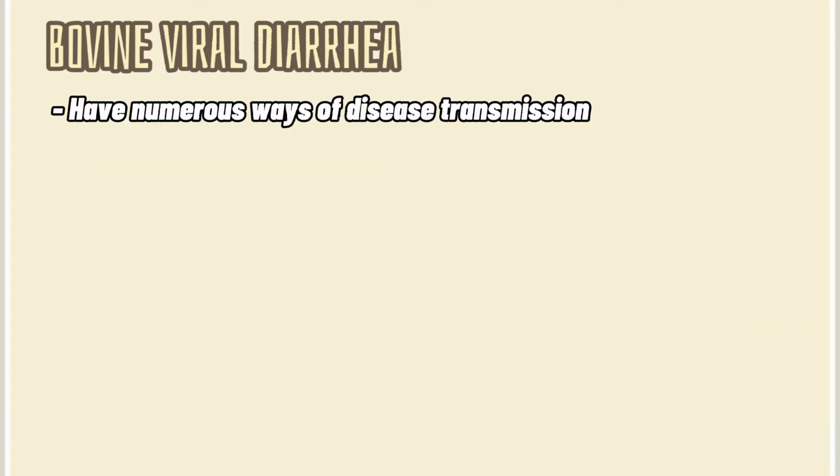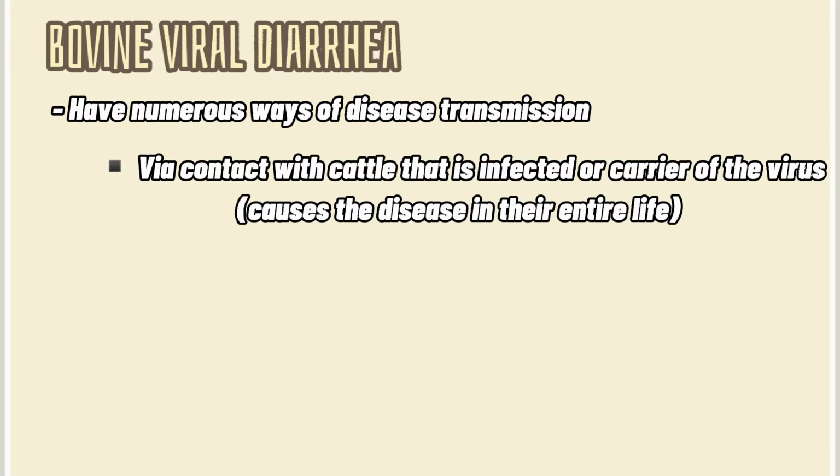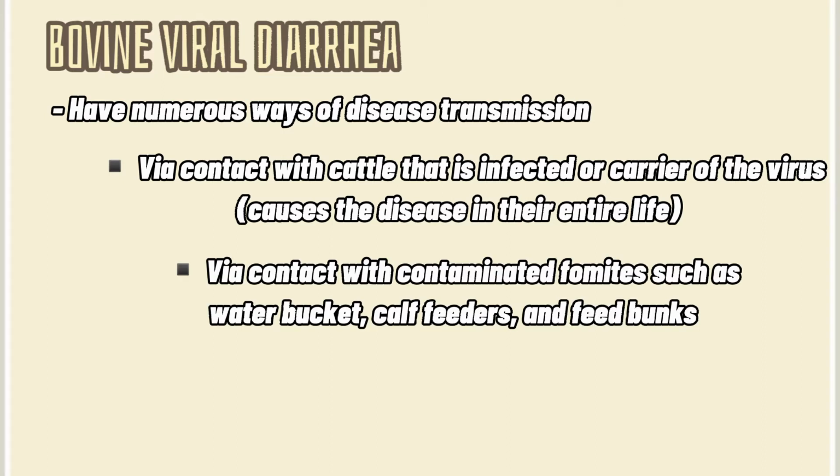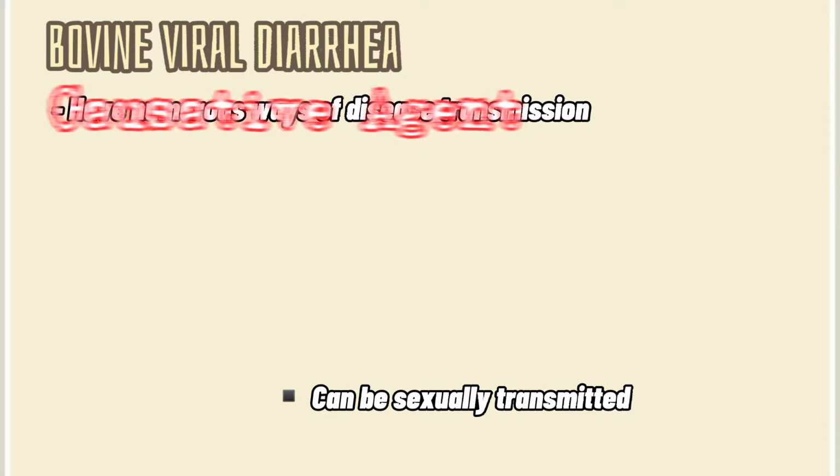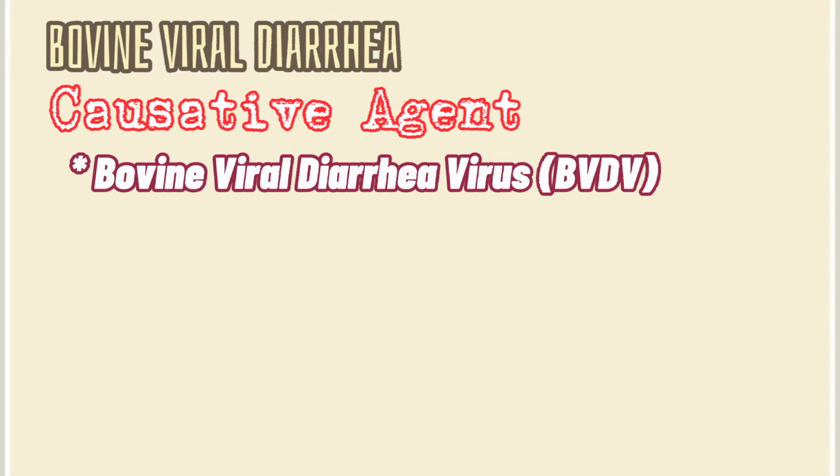This disease can also be transmitted in numerous ways. First, it can be transmitted via contact with the infected cattle or the carrier of the virus, via contact with contaminated fomites, and it can also be sexually transmitted. It is caused by bovine viral diarrhea virus or BVDV.